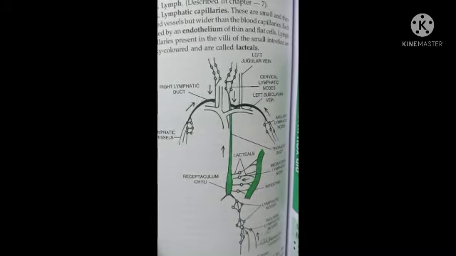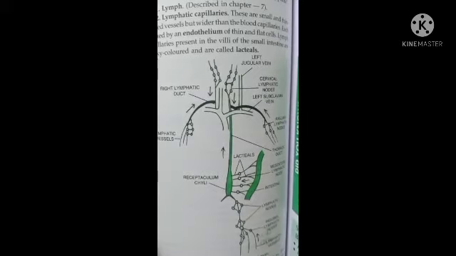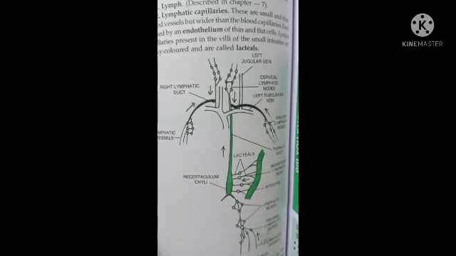So the tissue fluid or the lymph is similar to the plasma of the blood, but it is colorless because of the absence of RBCs. It contains some amount of protein, less protein compared to plasma, and some WBCs, especially lymphocytes. This lymph will be collected by the lymphatic capillaries.